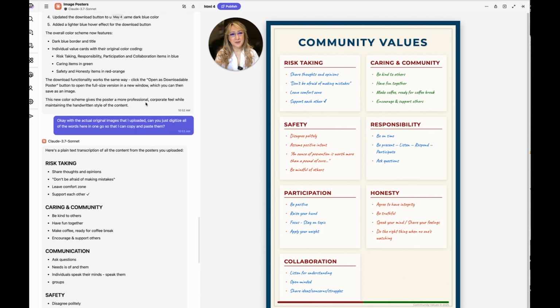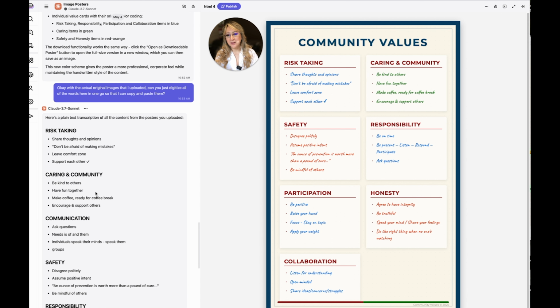And then I thought, well, there are so many other tools that I could use that I can actually edit the image. This image is not editable, but I can keep iterating and changing colors and the design. So I said, okay, with the actual original images that I uploaded, can you just digitize all of the words here in one go so that I can copy and paste them?